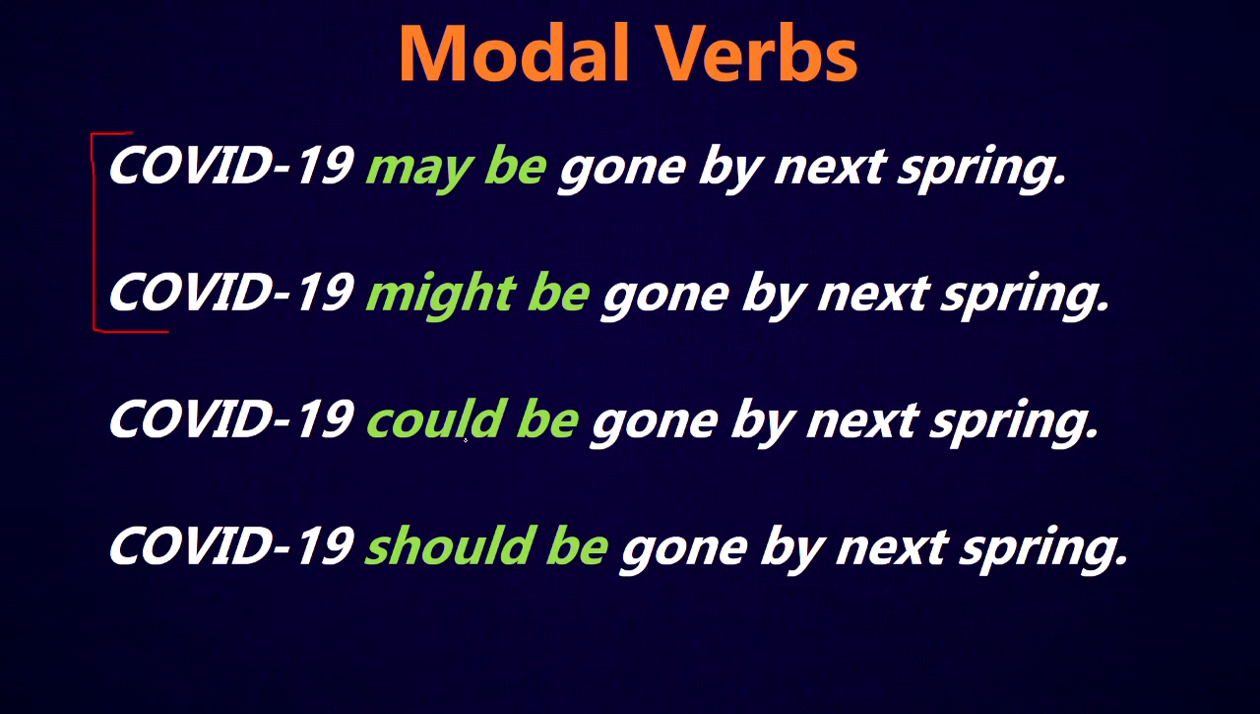And I would use could instead of may or might if I'm thinking about scientific research that's happening, like if they're showing that the numbers of people who are infected are going down and down, then I think, okay, it could be gone by next spring based on the information that we have right now. If I say COVID-19 should be gone next spring, then I'm saying that the information is showing that there's a strong chance or a strong likelihood that it will be gone. So could and should, they're similar, but could is weak and should is much stronger.